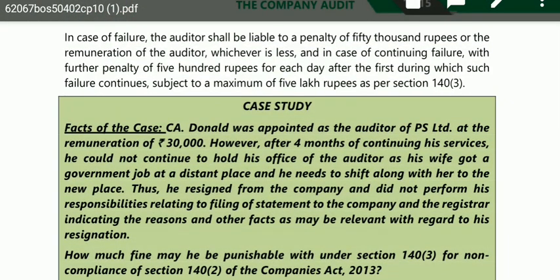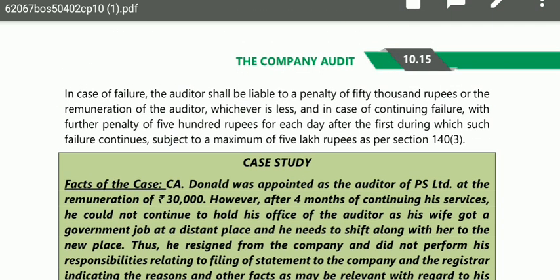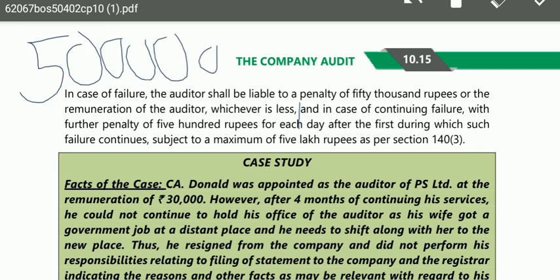Now they are saying that if the auditor does not file this statement in form ADT3, in case of failure, the auditor shall be liable to a penalty of 50,000 rupees or the remuneration, whichever is less. So now this penalty is also divided into two parts. First of all, in case he fails to fulfill his responsibility, he should be charged with a penalty of 50,000 or remuneration, whichever is less.